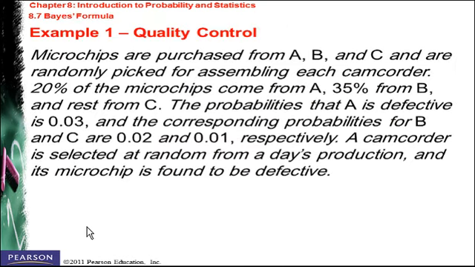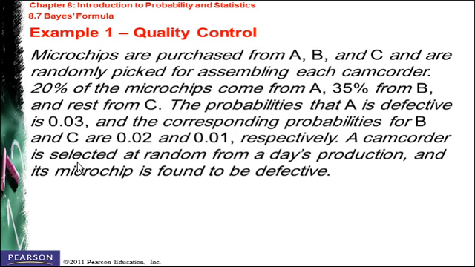Suppose microchips are purchased from A, B, and C and are randomly picked for sampling for each camcorder. 20% of the microchips come from A, 35% from B, and the rest from C, which is going to be 45%. The probability that a microchip from A is defective is 0.03, and the corresponding probabilities for B and C are 0.02 and 0.01 respectively.